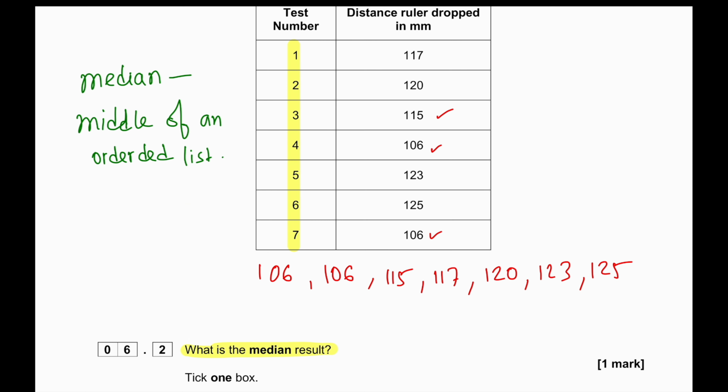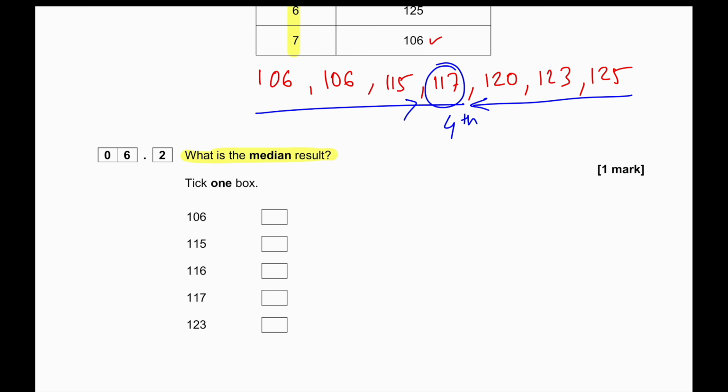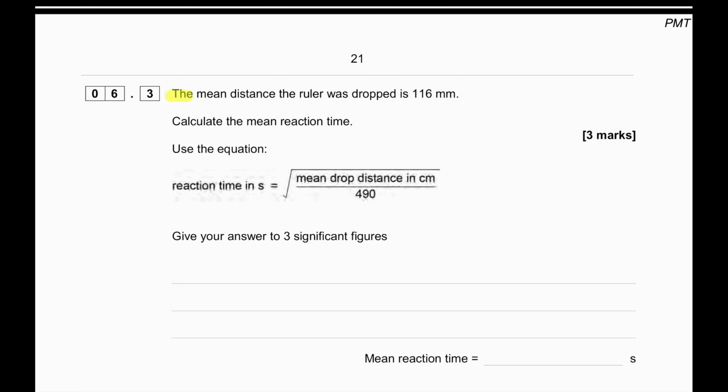Since there is a total of 7 tests, 7 divided by 2 is 3.5. That means the fourth term will be the median, the middle of the order. So this is the fourth term from both directions. So 117 will be the answer. The mean distance the ruler was dropped is 116 millimeters.